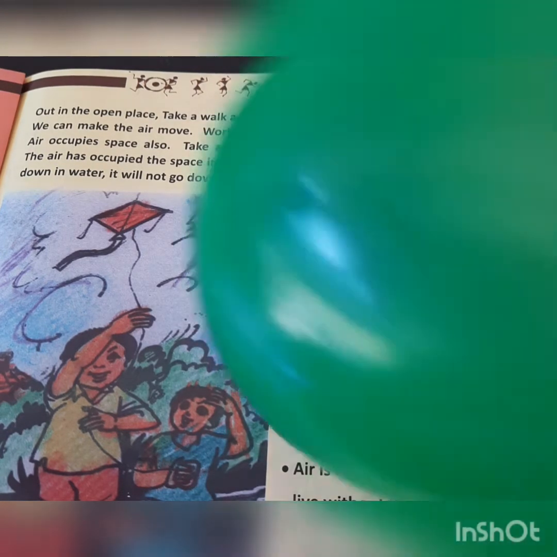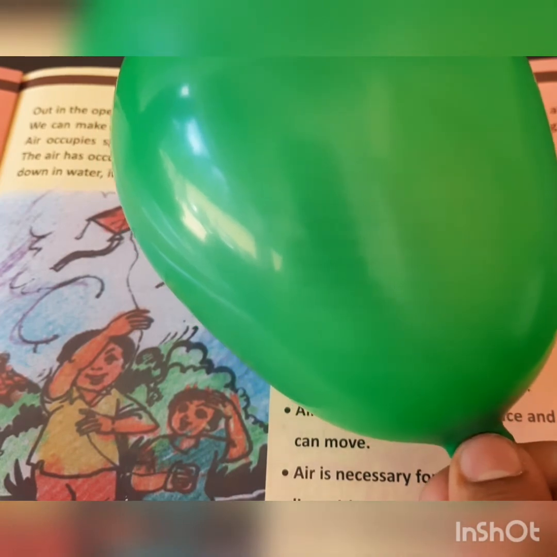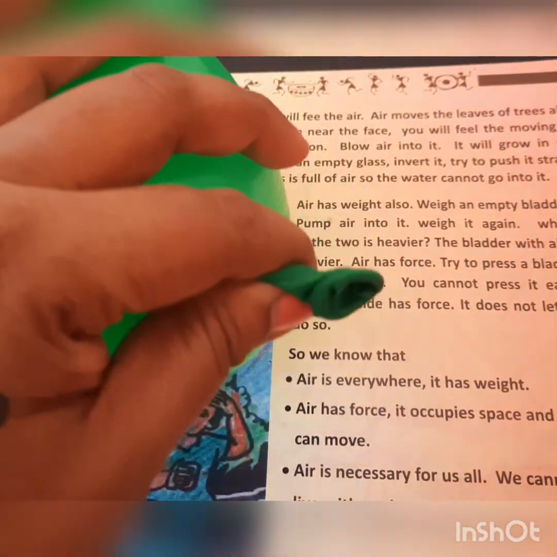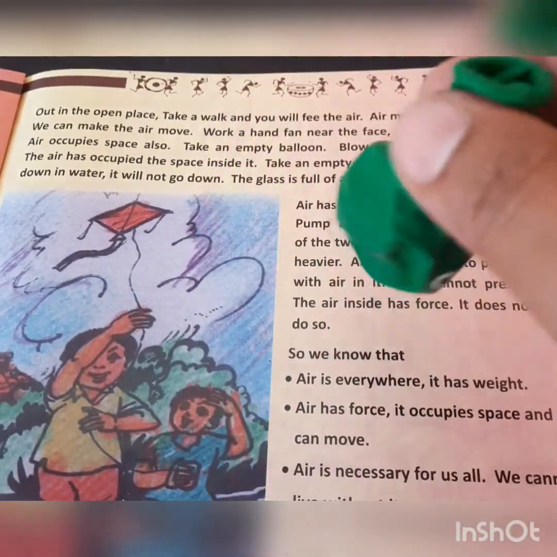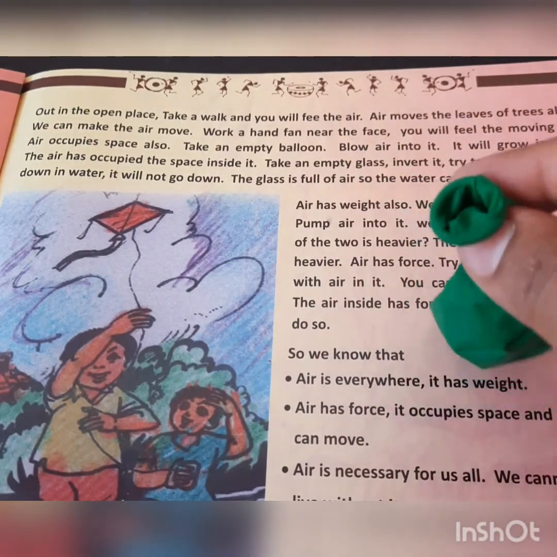Now you can see the balloon. It has grown bigger, right? How? I have filled air inside this. I have blown the air here. See, if I leave it now, again it becomes the empty balloon. There is no air. Once again I will blow, you see.